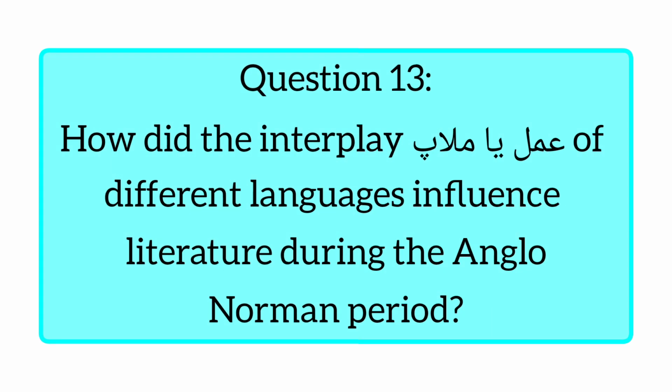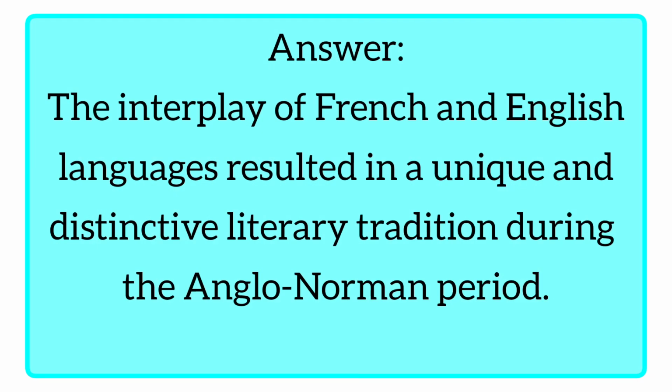Question number 13. How did the interplay of different languages influence literature during the Anglo-Norman period? So, the answer is, the interplay of French and English language resulted in a unique and distinctive literary tradition during the Anglo-Norman period. That is, from the blending of French and English languages, a special literary tradition was established.